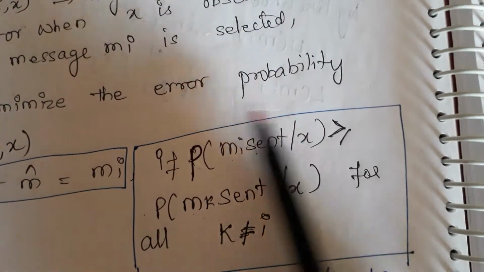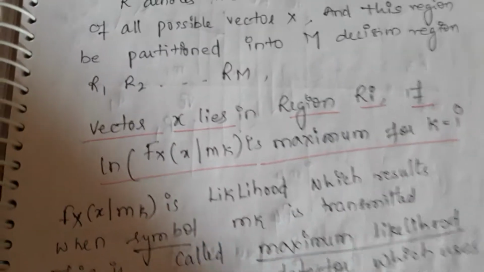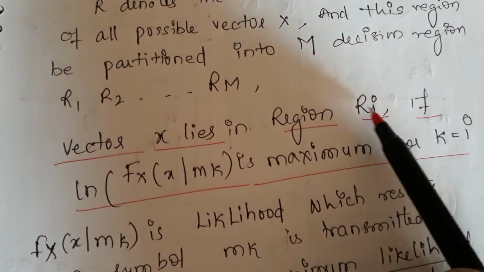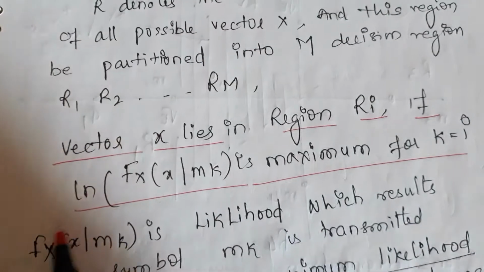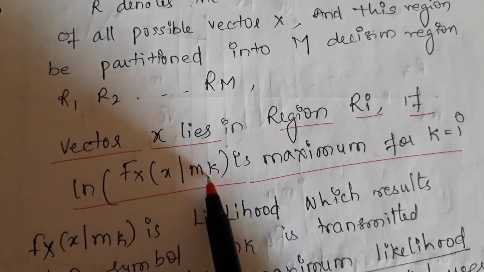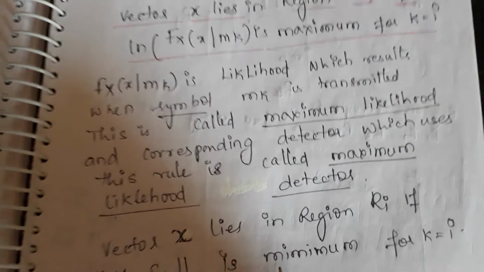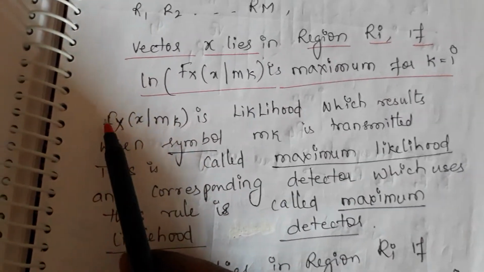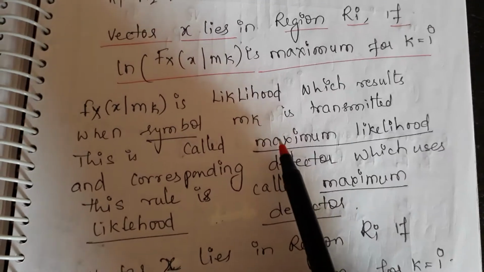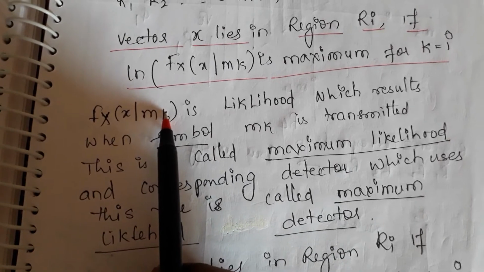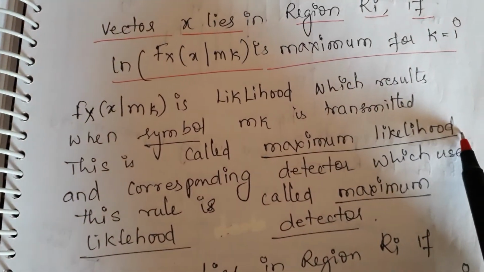So more number of times I have sent this symbol than this. Now, maximum likelihood definition is very simple. A vector x means what? x is the observation point, correct? Region Ri, I will tell you what the meaning of that is. Ln of f of x, x given mk is maximum likelihood when k is equal to i. Correct? This f of x, x given mk is called the maximum likelihood function. This is also called maximum likelihood function. See that maximum likelihood function there, that is given.